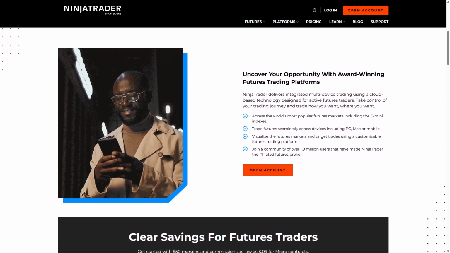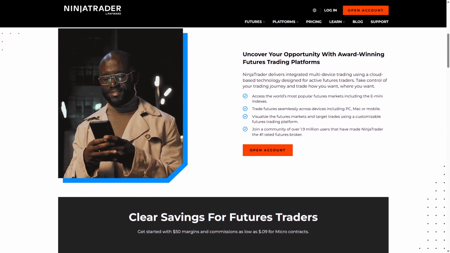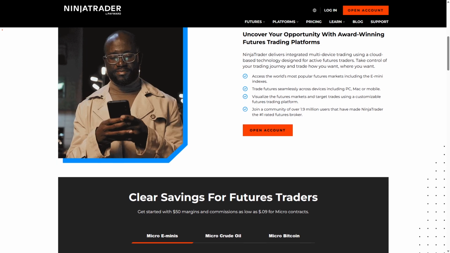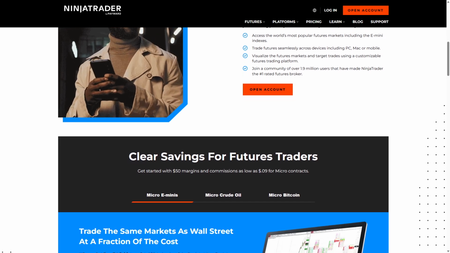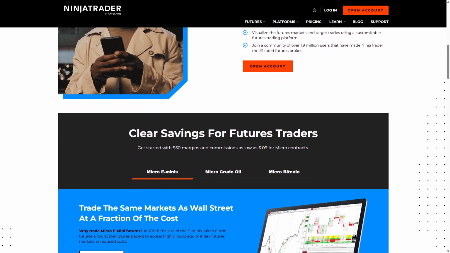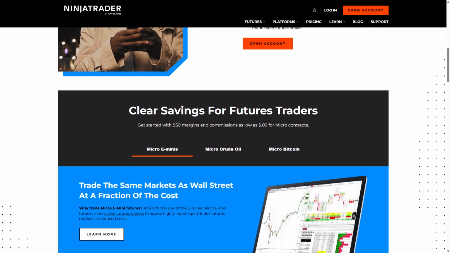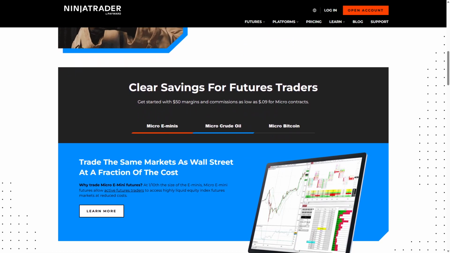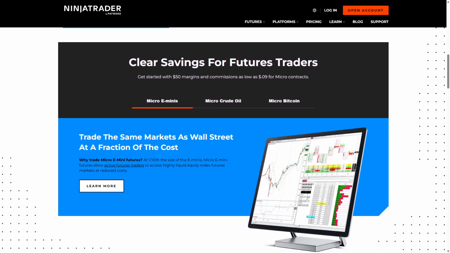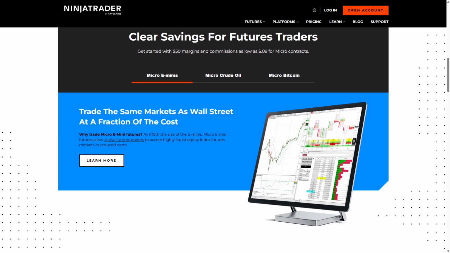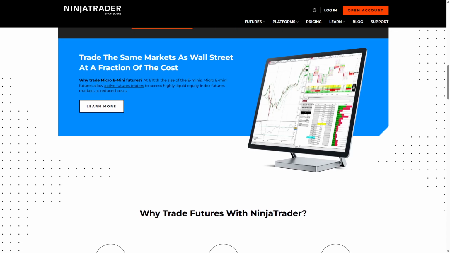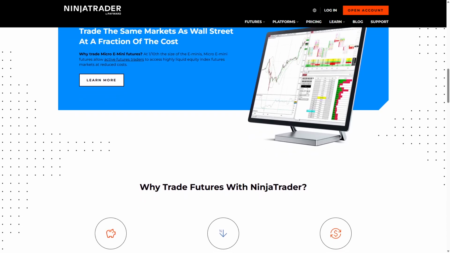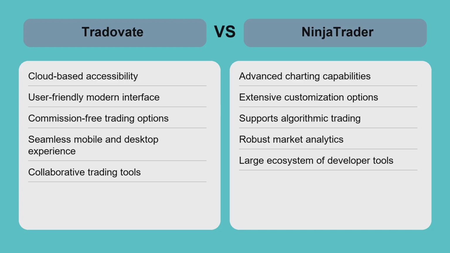On the downside, NinjaTrader's interface can feel overwhelming to new users, and its licensing or subscription fees may be higher depending on the plan. This platform suits traders who demand granular control over their trading environment and rely on technical analysis and automation for futures trading. Traders with the patience to master the platform's depth will find NinjaTrader a highly capable tool. Source: NinjaTrader.com. When comparing Tradovate and NinjaTrader, the choice depends on your trading style and priorities.